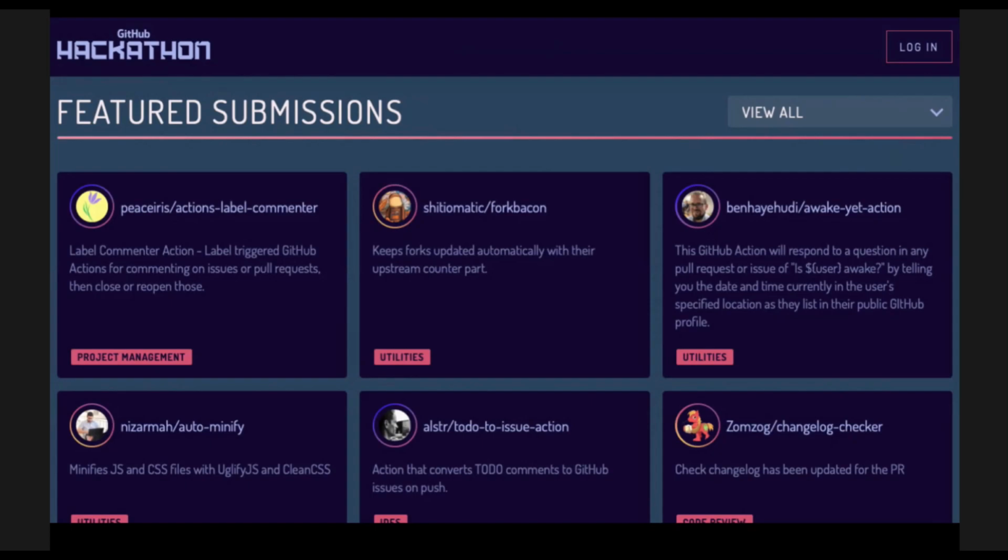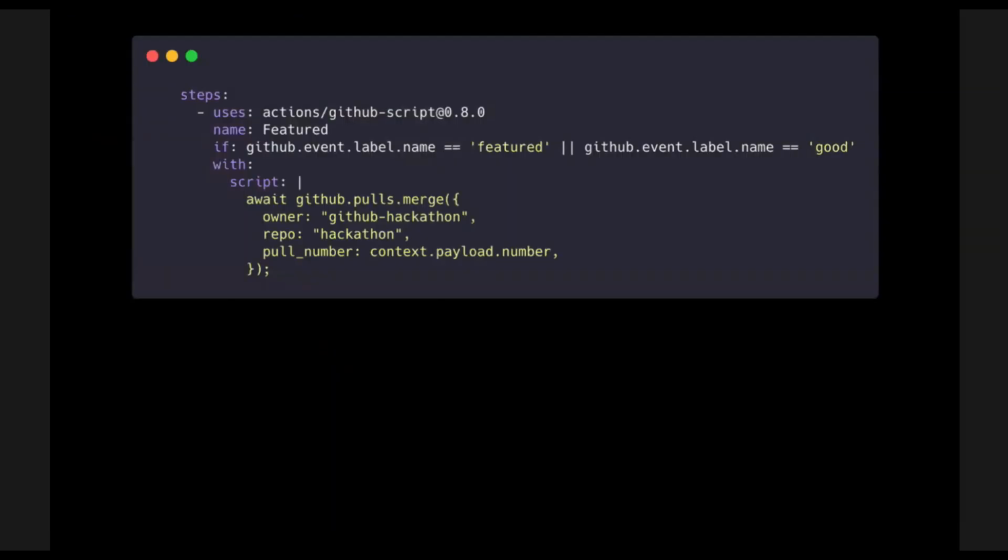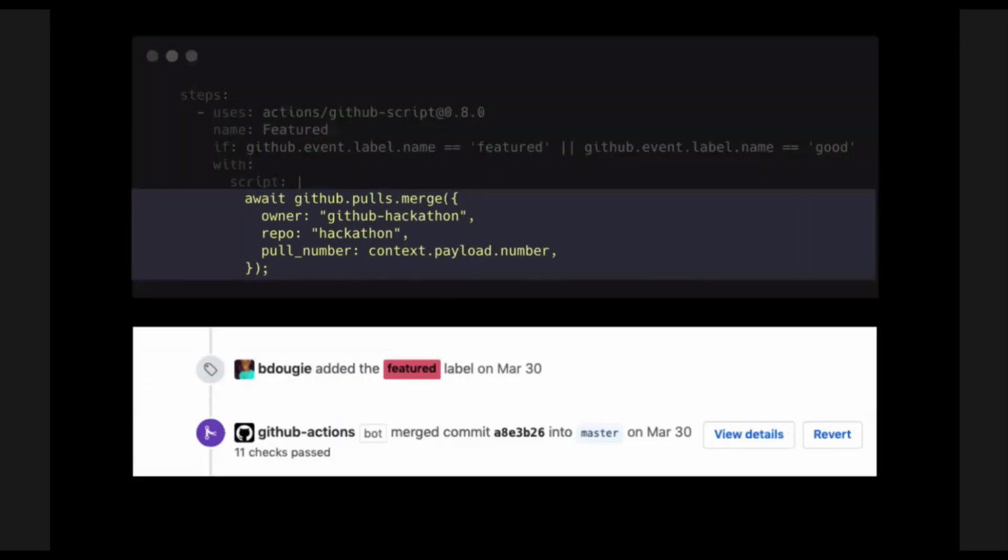Yes, I know. We use GitHub to build GitHub all the time, and we were using Actions to build this as well. And this was the way we were doing our checks too. We were validating with Actions, but then when we needed to review different actions for whether or not they qualified the minimum requirements or could be featured on the homepage, we're using GitHub-script. This is an example of a GitHub-script. Here I've highlighted the 5 lines of code to merge a PR.